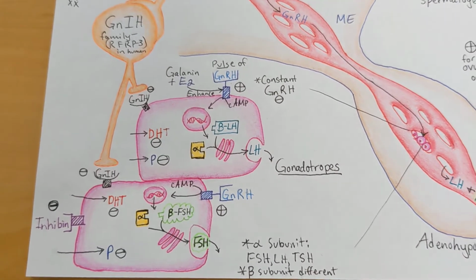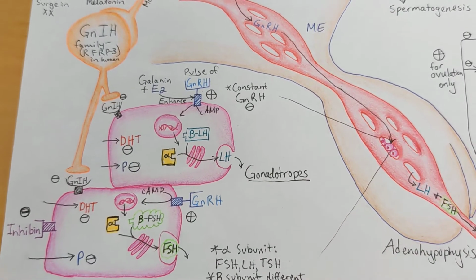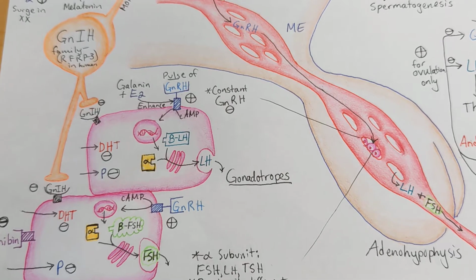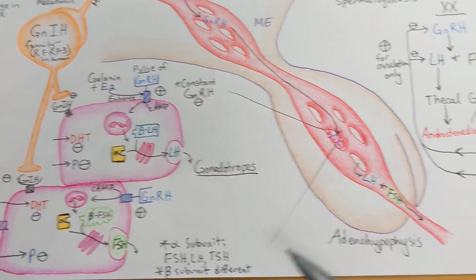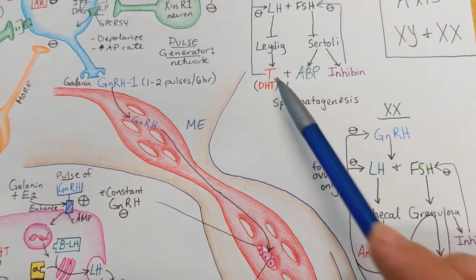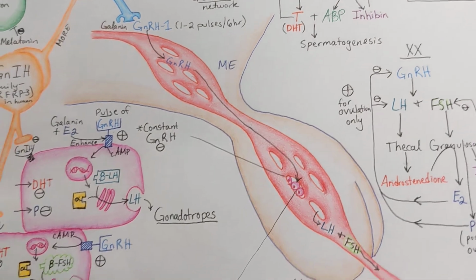Okay? So that is the stimulation of anterior pituitary cells called gonadotropes. There are also a variety of mechanisms that inhibit the release of LH and FSH and therefore will ultimately keep estrogen and testosterone and a variety of other steroid molecules within a target range.